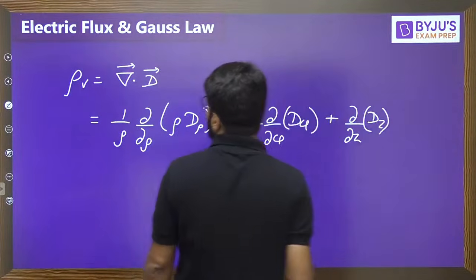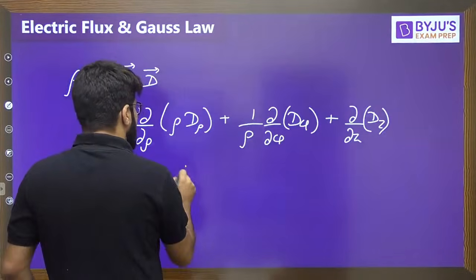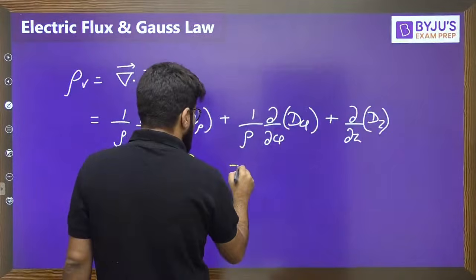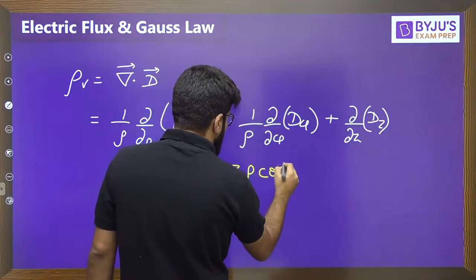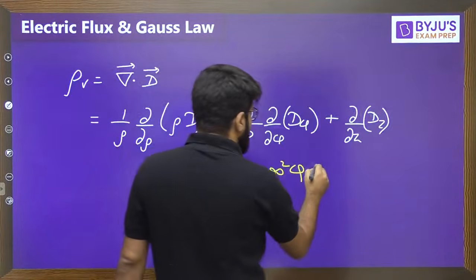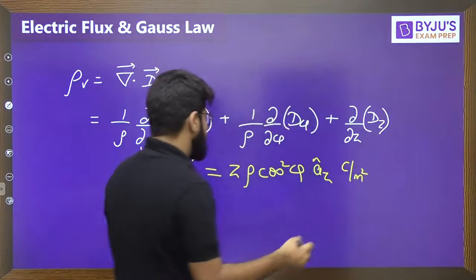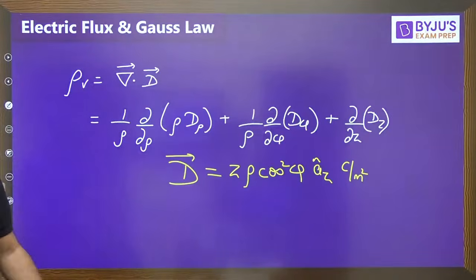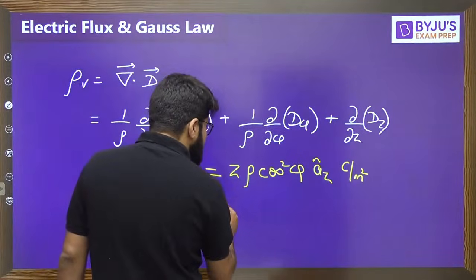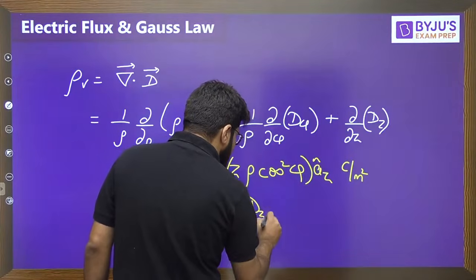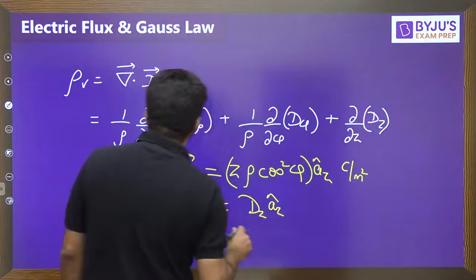Now what is the vector given? Have a look into this. What is the vector D given to you? Z rho cos square phi az coulomb per meter square, charge per unit surface area. That is the unit for flux. Now this is just what component it is carrying. It is carrying only the z component, so it is simply Dz az.